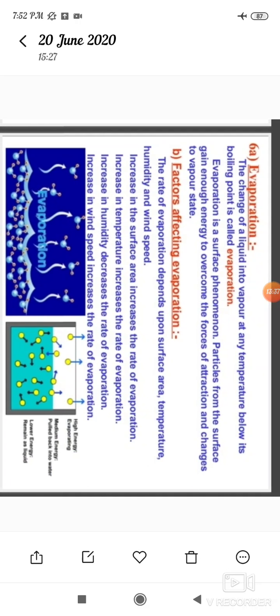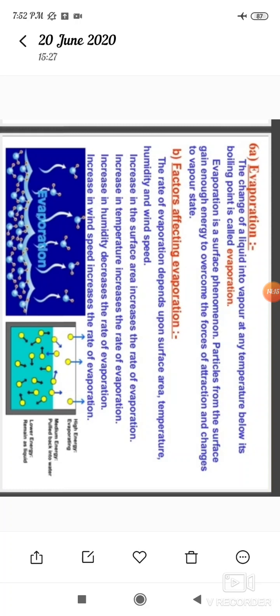And then, evaporation. Evaporation means the change of a liquid into vapor at any temperature below its boiling point. All of you have heard the name evaporation. Evaporation is a surface phenomenon.